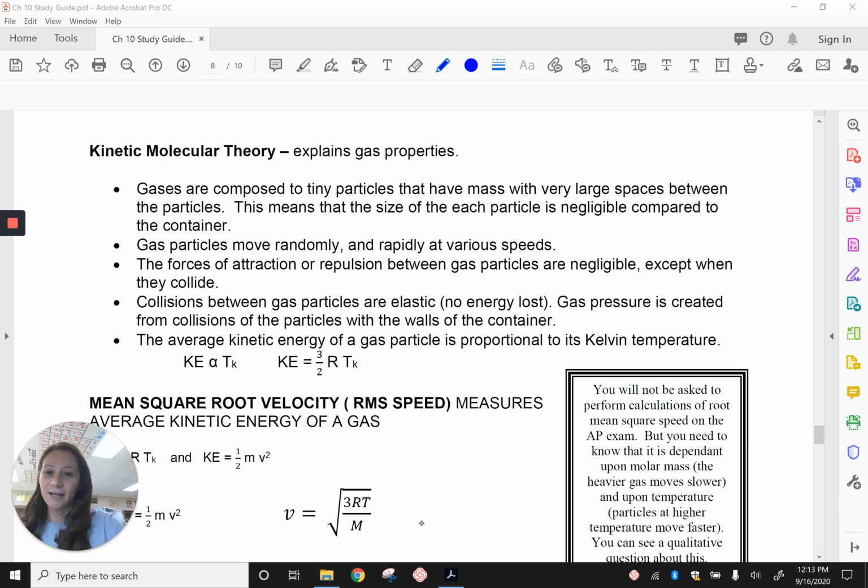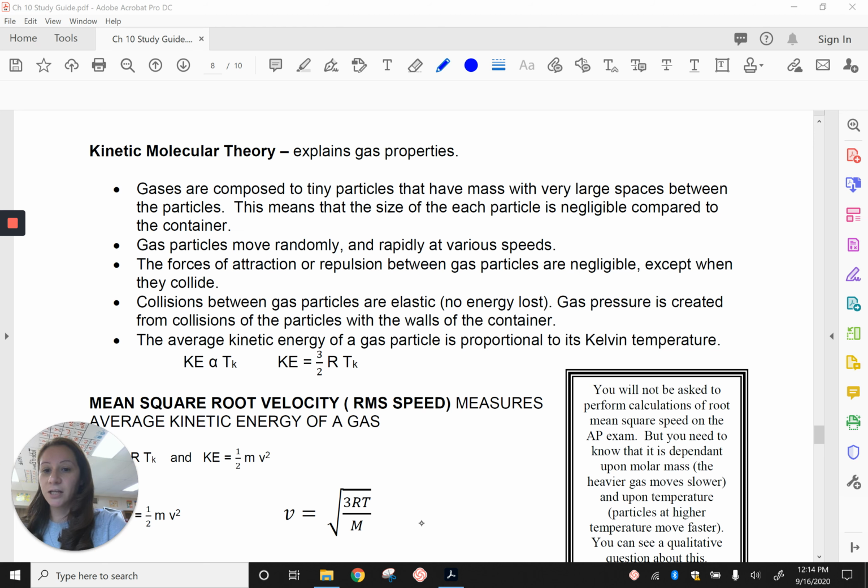And the average kinetic energy of a gas is proportional to its Kelvin temperature. So we know temperature is related to the average kinetic energy. And so if we look at the average kinetic energy here, we say that it's proportional to the temperature in Kelvin. Remember that you can remove the proportionality symbol by putting an equal and a constant.